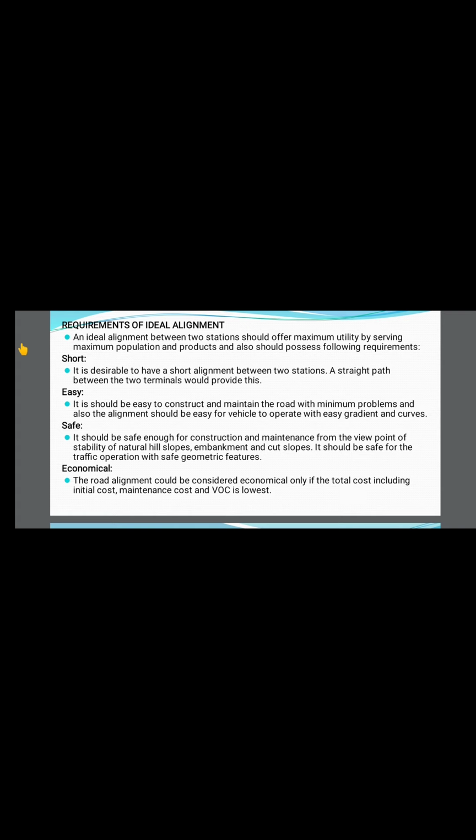Whatever road alignment you are going to propose should be very usable. It is usable when there is a lot of movement of vehicles, of the population, as well as products; then it is called a more usable road. Again, there are several factors which define the ideal alignment. The first is short: between two points we need to have the shortest distance.